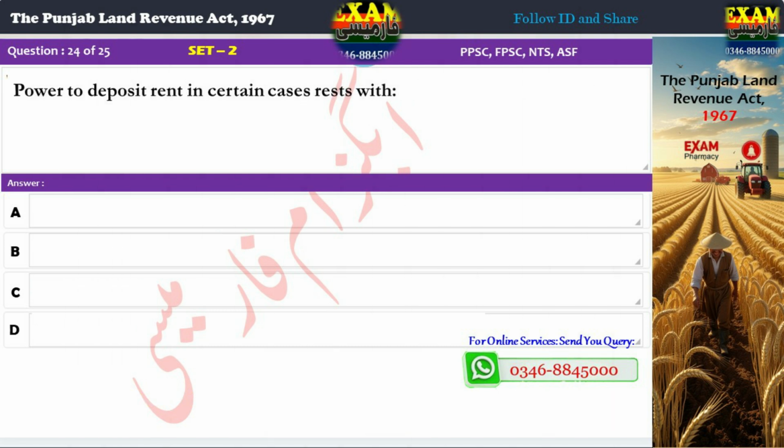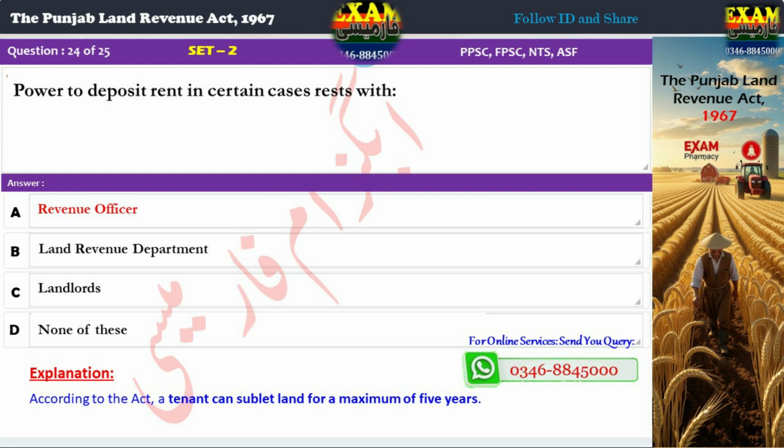Question 24. Power to deposit rent in certain cases rests with A. Revenue officer, B. Land Revenue Department, C. Landlords, D. None of these. Correct answer: A. Revenue officer. Explanation: In case of disputes, the revenue officer has the power to accept rent deposits on behalf of the concerned parties.